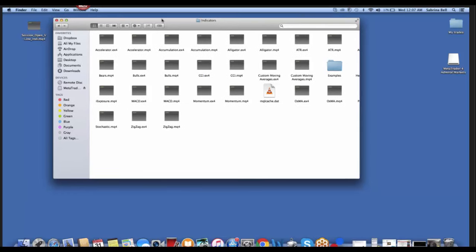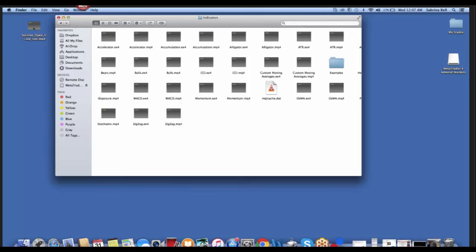Today I'm going to be adding a session open indicator. You can locate it on your desktop and just simply drag it into this folder. We're going to go ahead and back out of it.